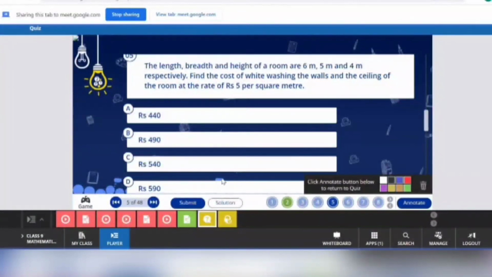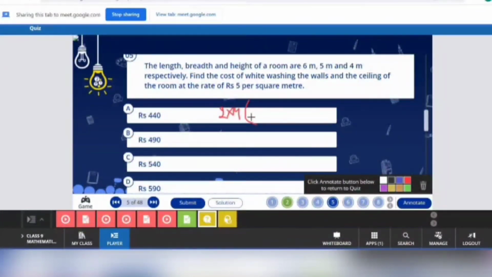So lateral surface area is 2h(l+b). h is the height of the room, that is 4. Just bear with it, it is not 14, it is just 4 into l.